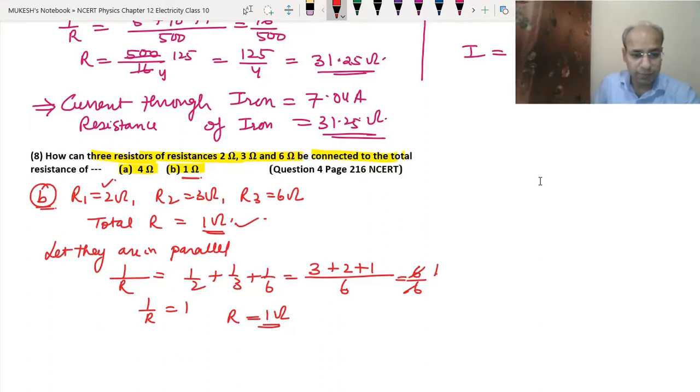It means that 2 ohm, 3 ohm and 6 ohm should be connected in parallel.